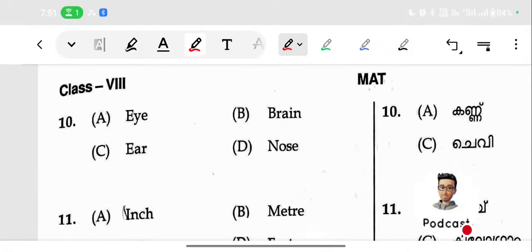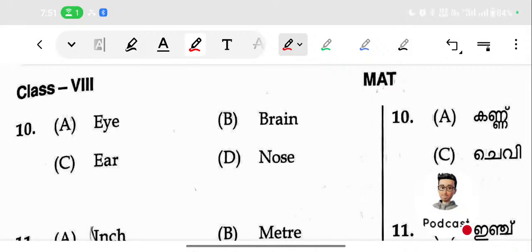If you understand the question, 50% of the problem is solved. Then you just find out the relation between these four. There is eye, ear, nose, brain. Just find out where they are found, whether you can observe them directly or indirectly.